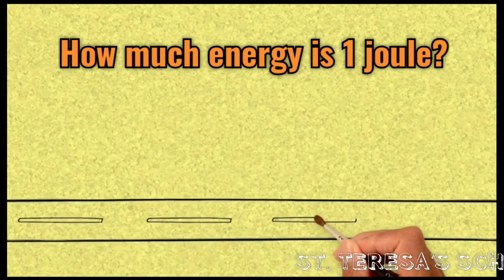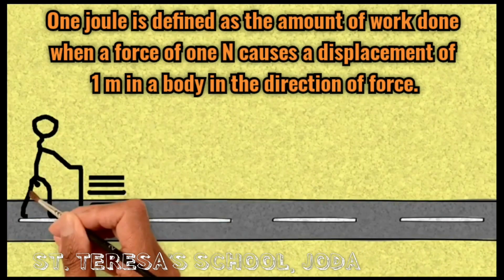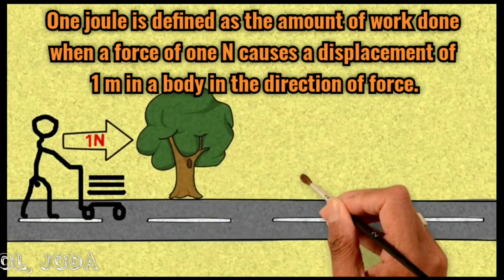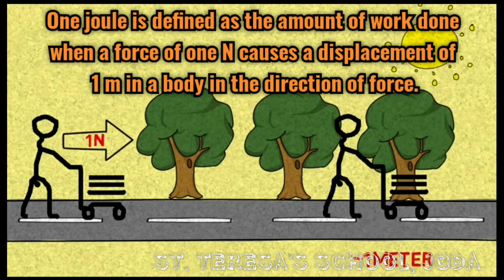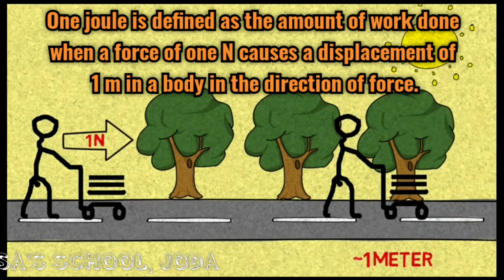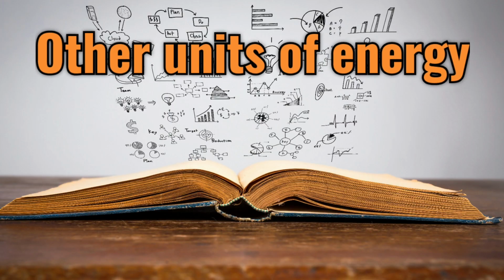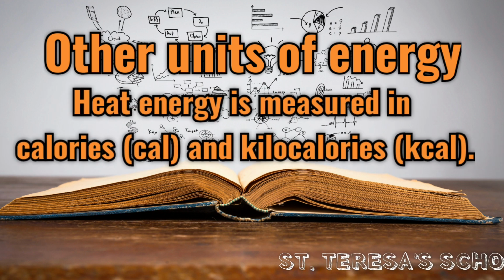How much energy is 1 joule? Let us see. 1 joule is defined as the amount of work done when a force of 1 Newton causes a displacement of 1 meter in a body in the direction of force. Let us see other units of energy.